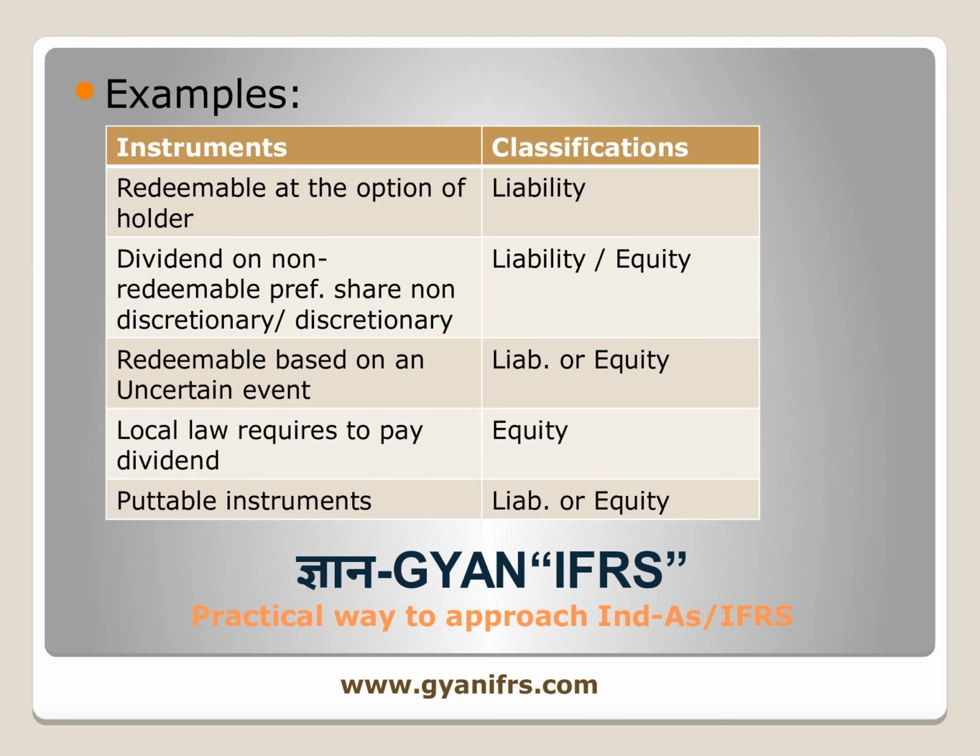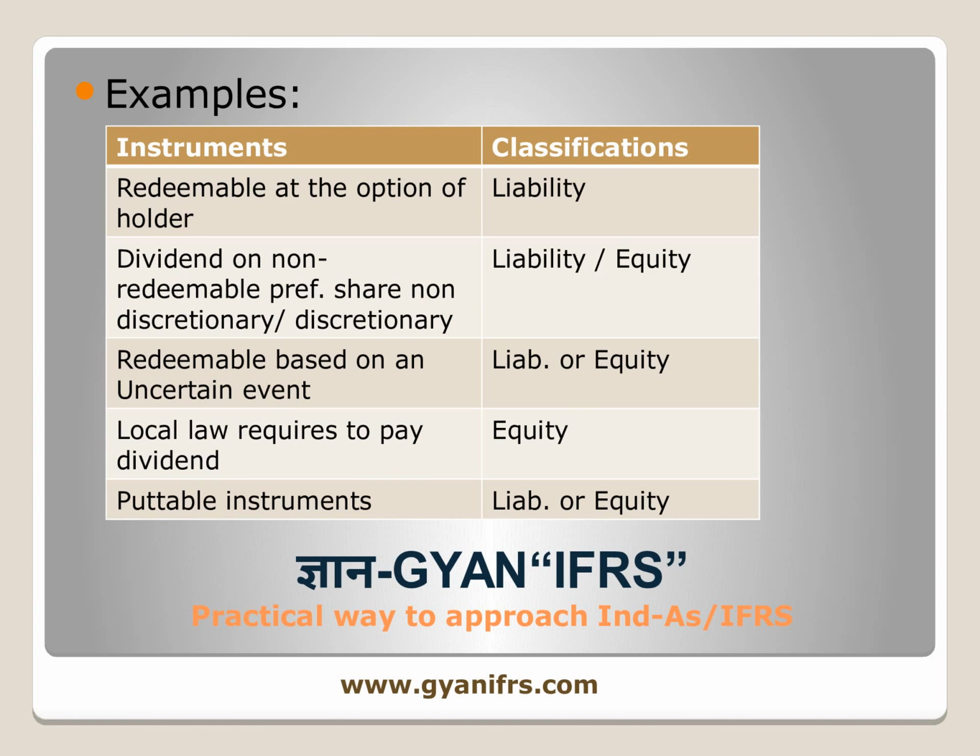Another example, there are some instruments where the local law might require settling a particular payment as a dividend, which is permitted by the local law. So it is not conditionally imposed on the issuer. He can avoid that, he is not contractually bound, so it will be treated as equity.